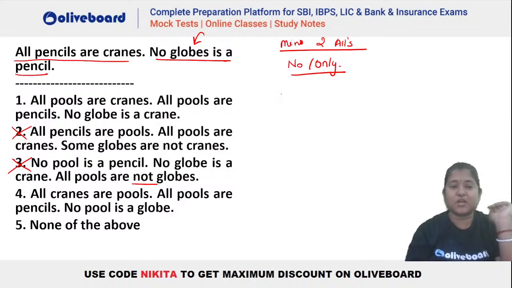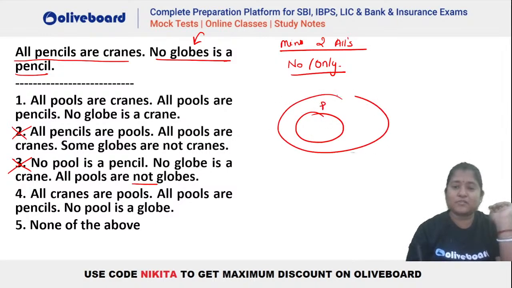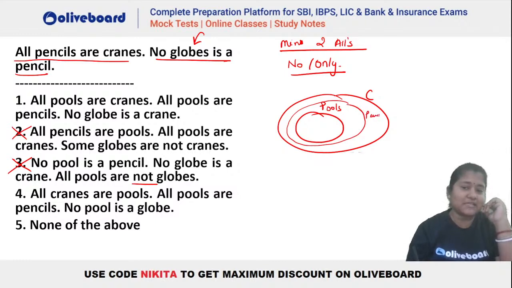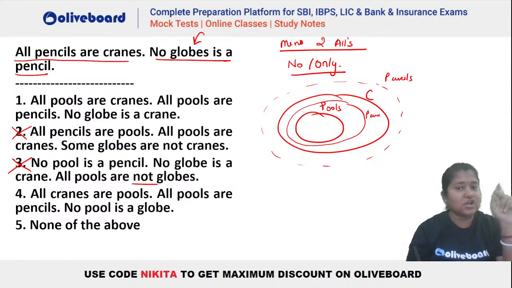So let's check the first one. All pools are cranes. So you can see all pools are cranes will be like this. All pools are pencils. So this was your pool here, right? One possibility is this, and another possibility is that you take pencils here. You can see pencils can be either of the two. It is not necessary that this pencil has to be inside crane. It can be outside crane also, because pool has to be inside pencil. It is not necessary that pencil also has to be inside crane here. It can be outside crane also, because in that situation also pools is still inside pencils, right?